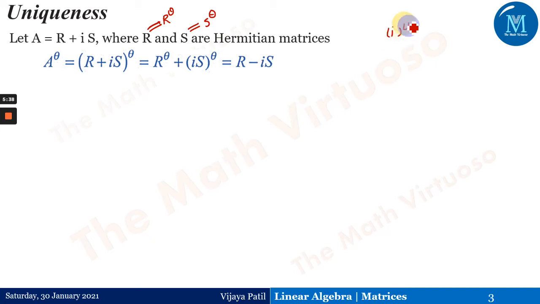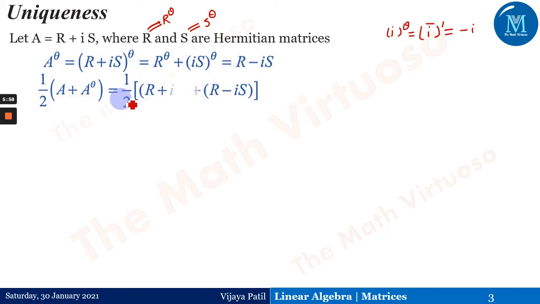Because whenever I take I to the power theta, which is nothing but I conjugate transpose, transpose will not have any effect on I, but I conjugate will give me minus of I, and that's the reason here it is minus of I. And S to the power theta will give me S, the same as S, and therefore A to the power theta is R minus IS. So 1 upon 2 (A plus A to the power theta), putting the value of A as R plus IS and the value of A to the power theta as R minus IS, we just get it like this, and this IS will go off because plus and minus cancel, and I will remain with R, which is the same as P, and therefore we have proved that no R different from P will exist.